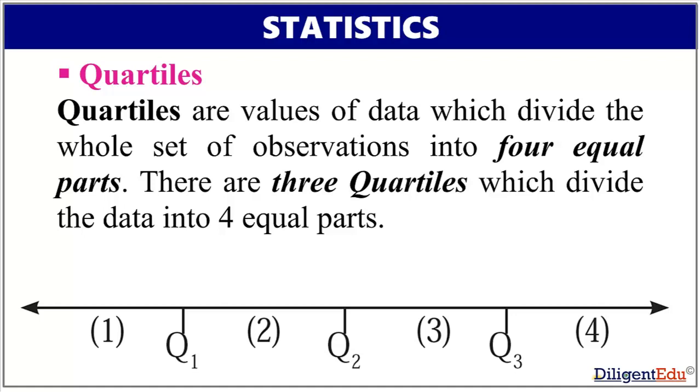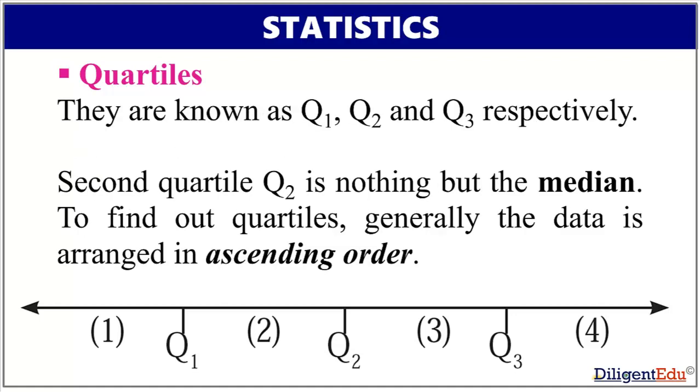Quartiles are values of data which divide the whole set of observations into four equal parts. There are three quartiles which divide the data into four equal parts. They are known as Q1, Q2, and Q3 respectively. Second quartile Q2 is nothing but the median. To find out quartiles, generally the data is arranged in ascending order.